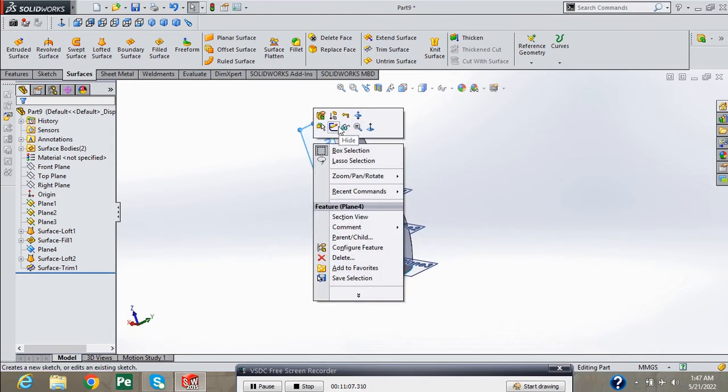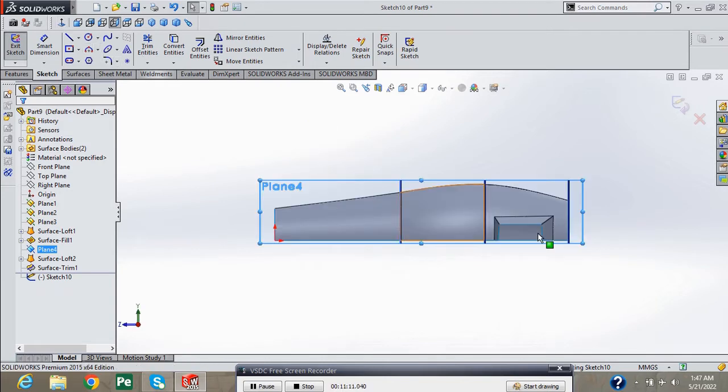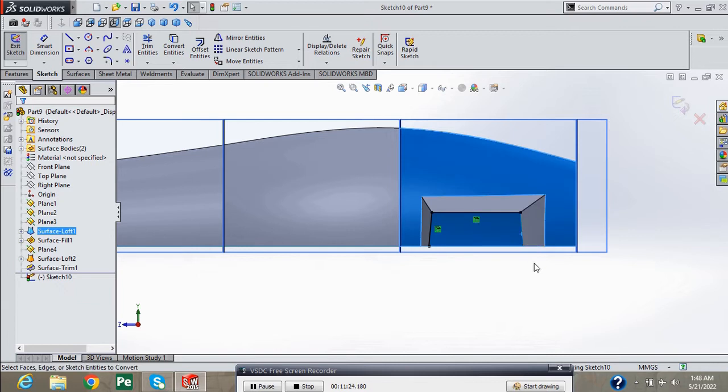Now hide these, and again take sketch. Here select this entity and convert it, and also convert this entity.